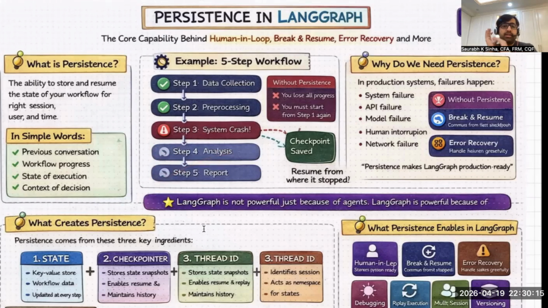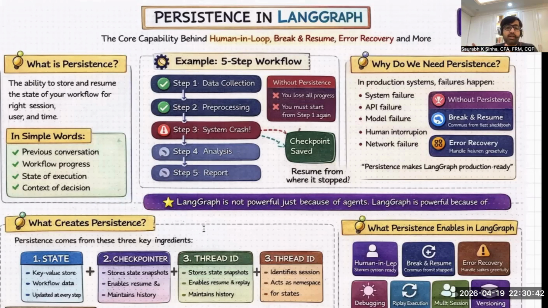Now, what happens? Step one executes successfully. Step two executes successfully. Now, while moving to step three, system crashes. Now, what happens? If persistence is not there, you lose step one output, you lose step two output, you lose your complete workflow progress. And you have no option and you have to only restart from step one.